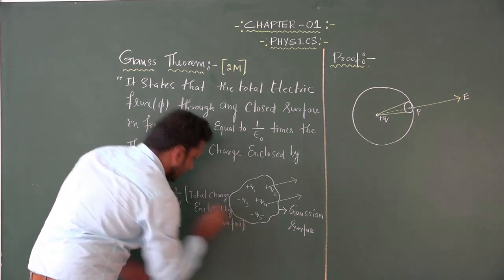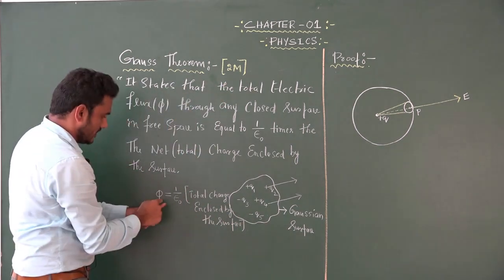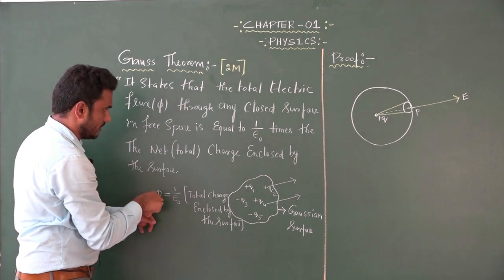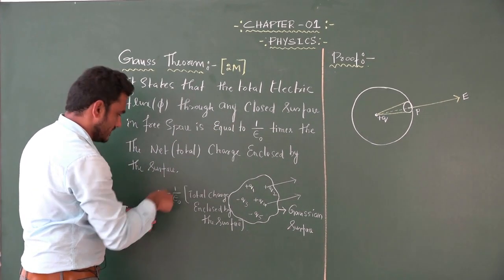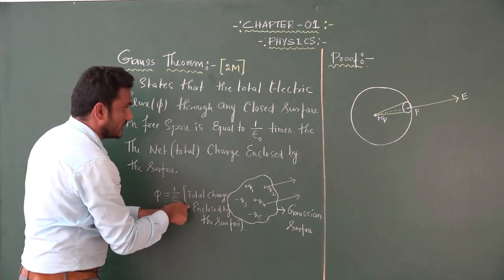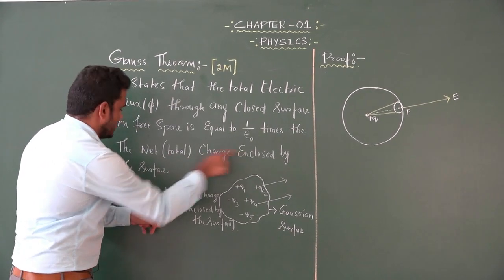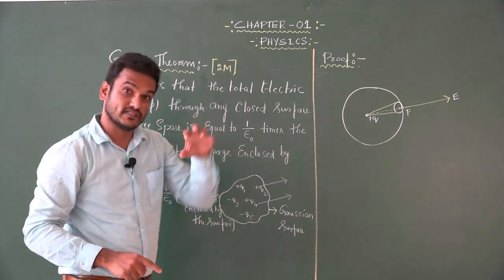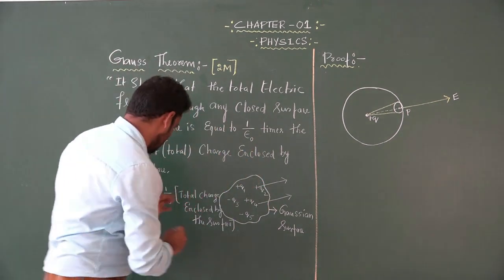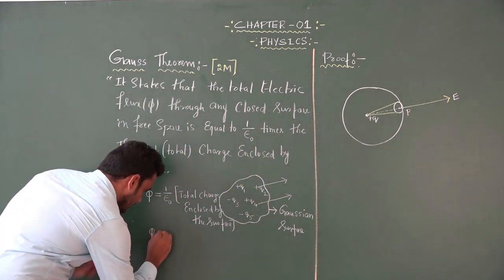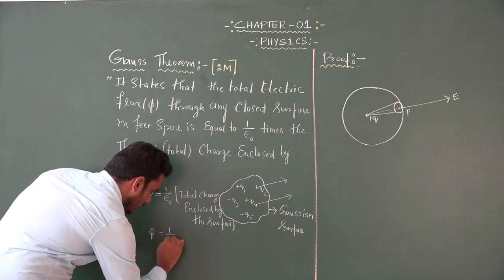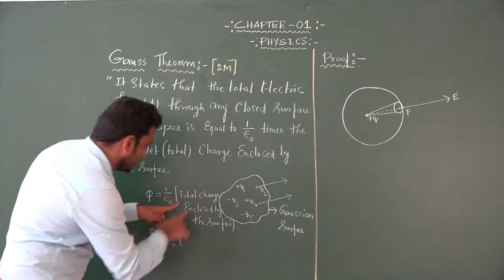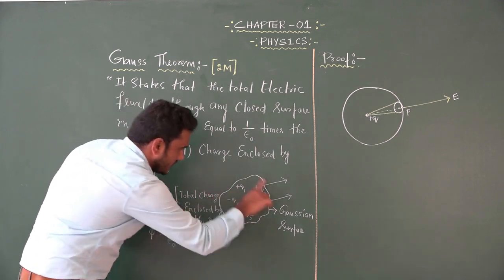Look at this, this is the equation. According to the statement, the total flux through any closed surface, represented by phi, in free space is equal to 1 over epsilon naught times the total charge enclosed by the surface. You have to concentrate on the charges which are enclosed by the closed surface. So phi is equal to 1 over epsilon naught, within a bracket I will write total charge enclosed by the surface.